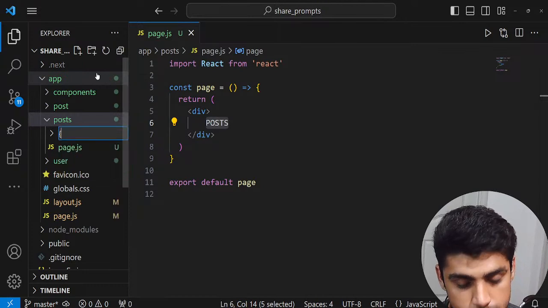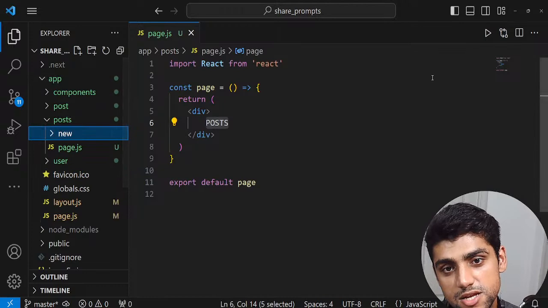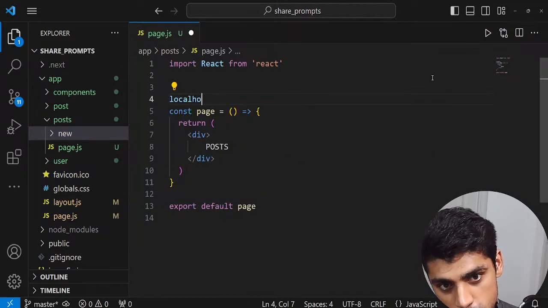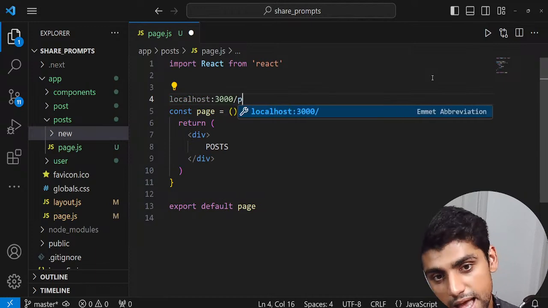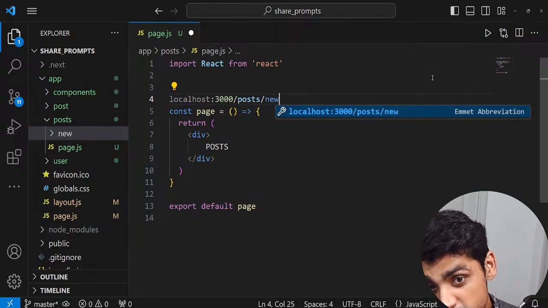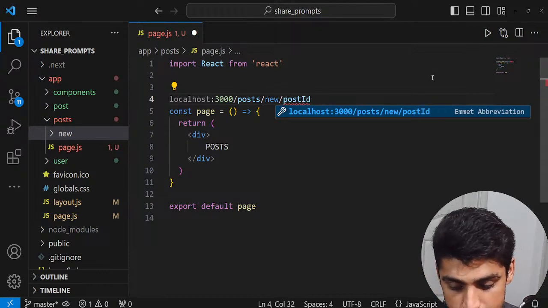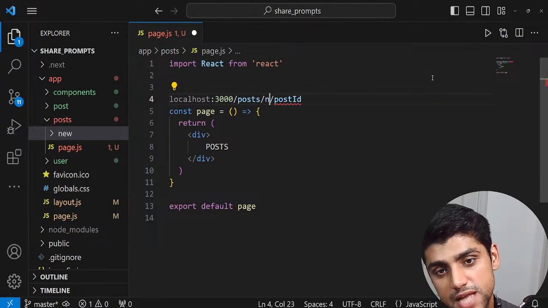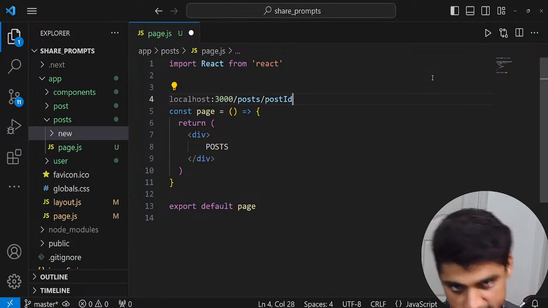So let's just create a new post. So what I'm essentially going to do is like this. I'm going to show you what I'm trying to do. Localhost port 3000 /posts, view all the posts, then new to create a new post, and then post ID. Should I do something like this? Or I think it's better to just have it like this. So posts and then post ID. So I'm going to have something like this, okay?